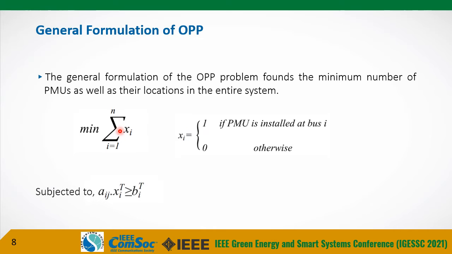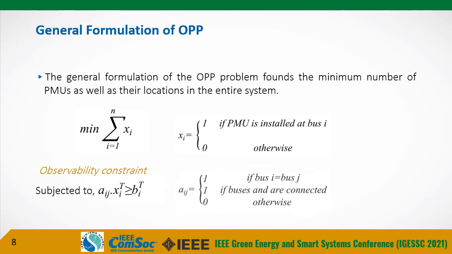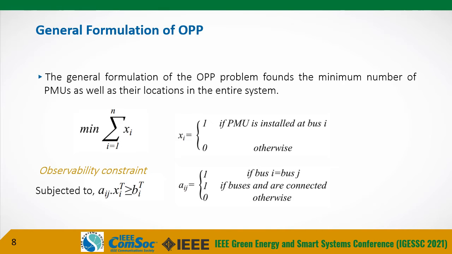However, this objective function is subject to the following constraint, which is called the observability constraint, where A is the connectivity matrix of the entire system.